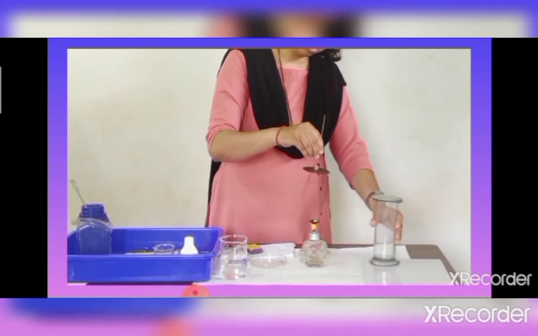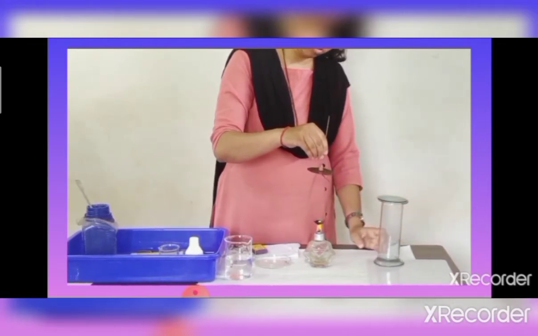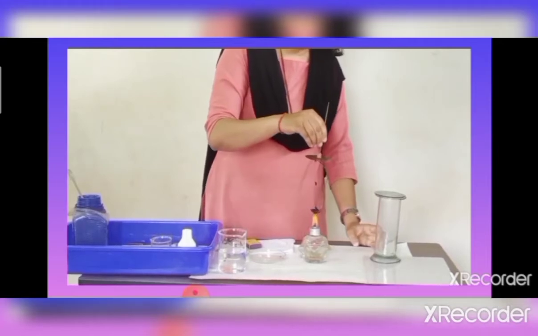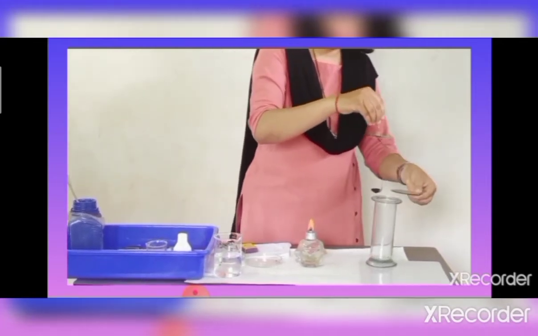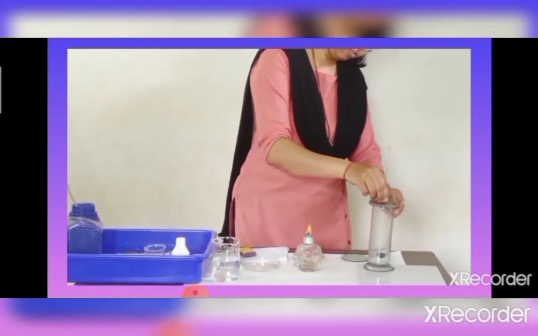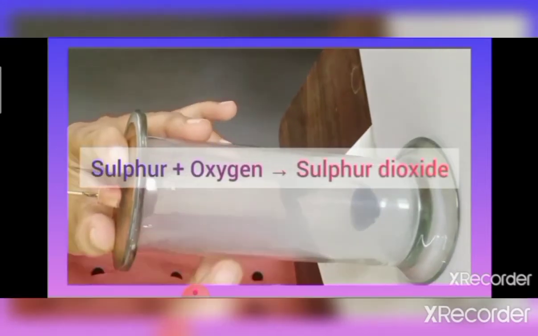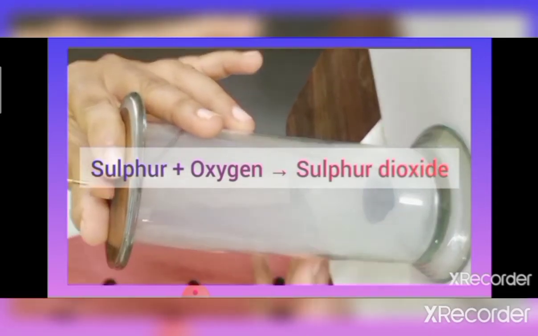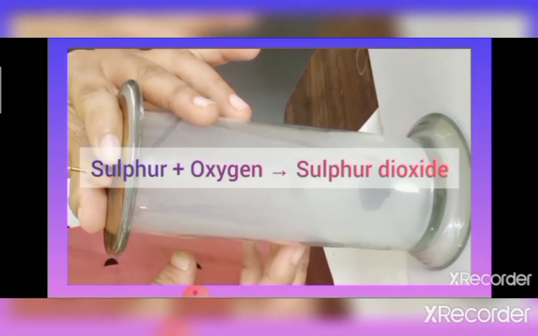Not only sulfur, all the nonmetals on heating with oxygen produce oxides, dioxides, and this deflagrating spoon is inserted into a glass jar. And see children, you can see sulfur dioxide vapors inside the glass jar.